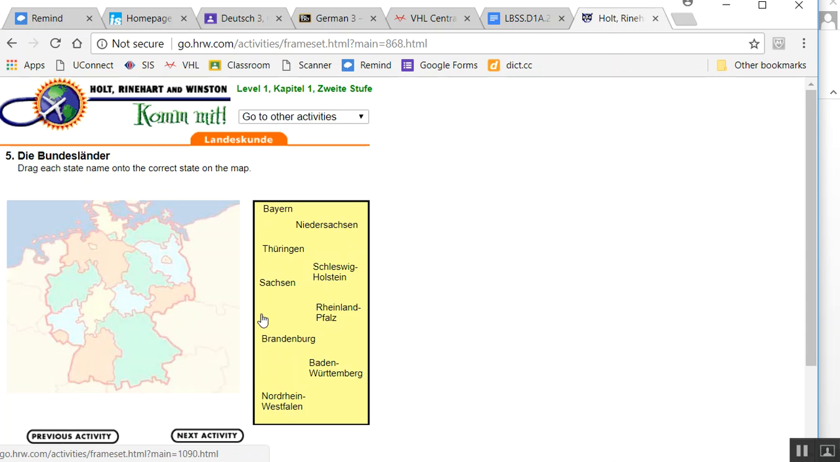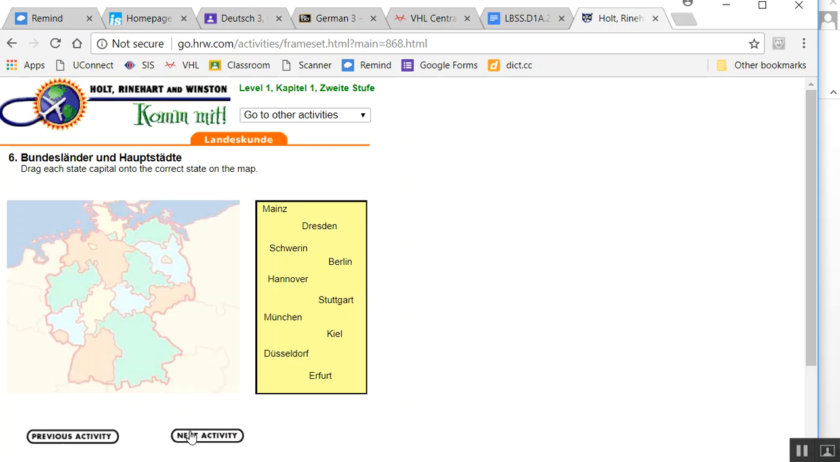Oh, this one might be challenging, but test your geography. Where do you think Bayern is? I think I've talked to you guys about Bayern because I used to live there, and I know it's right here, and I got it right. So test your knowledge of the federal states of Germany. And then test it some more.